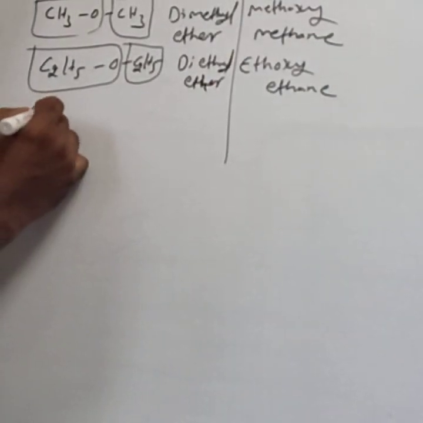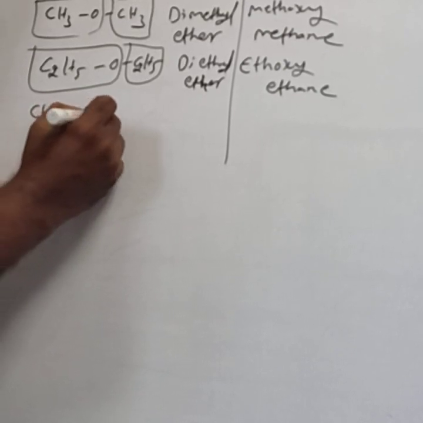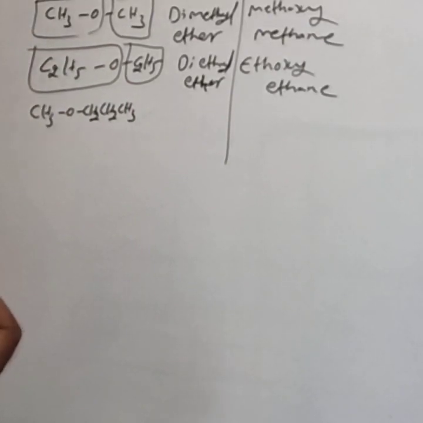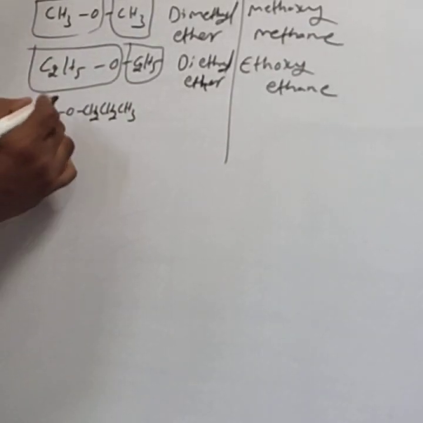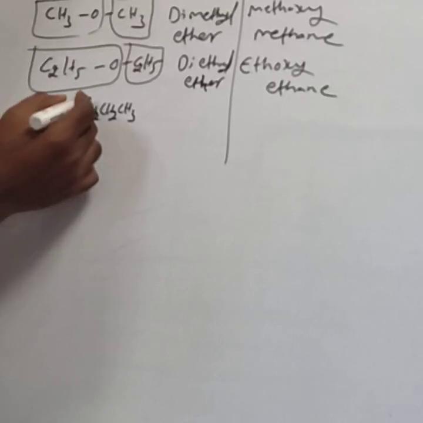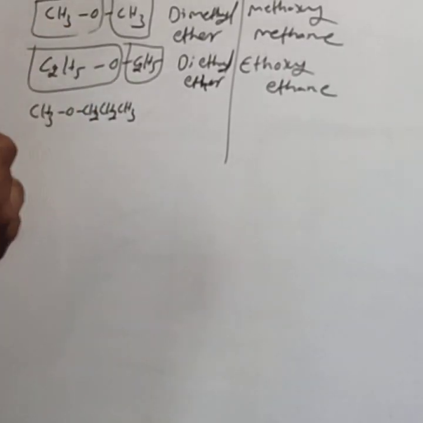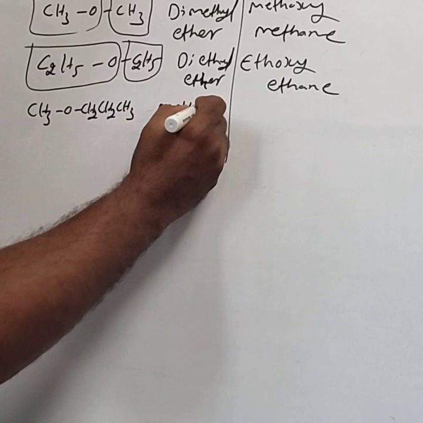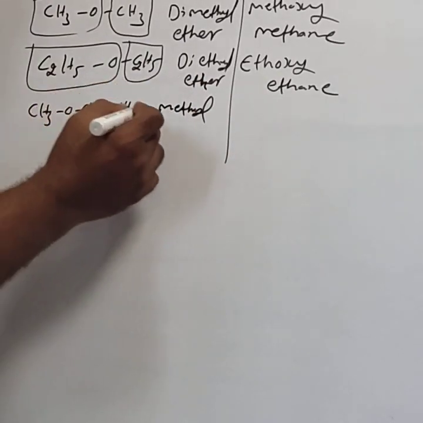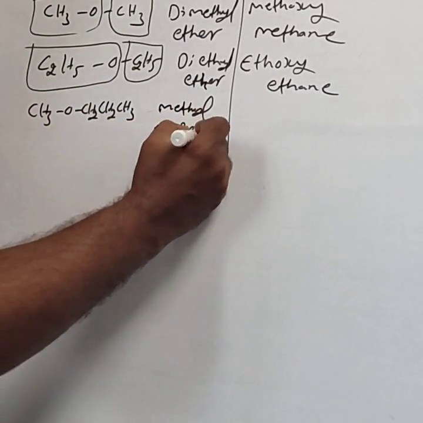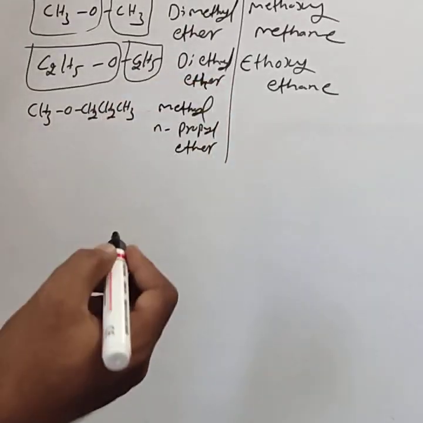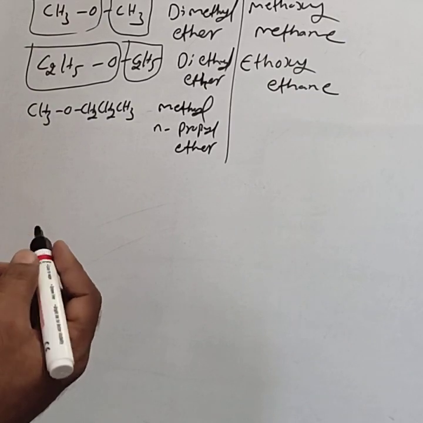You take CH3OCH2CH2CH3. The common name is given by one methyl and another propyl. Then arrange them in alphabetical order. First, you write methyl, and this propyl is n-propyl, normal propyl: methyl n-propyl ether. This is the common name.